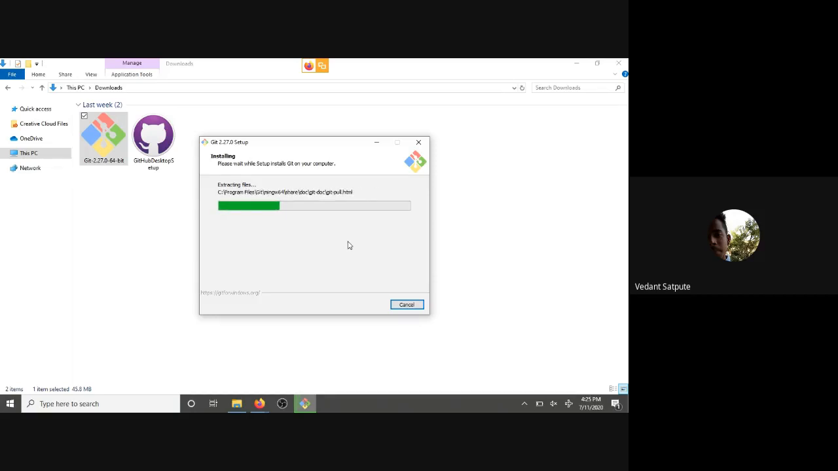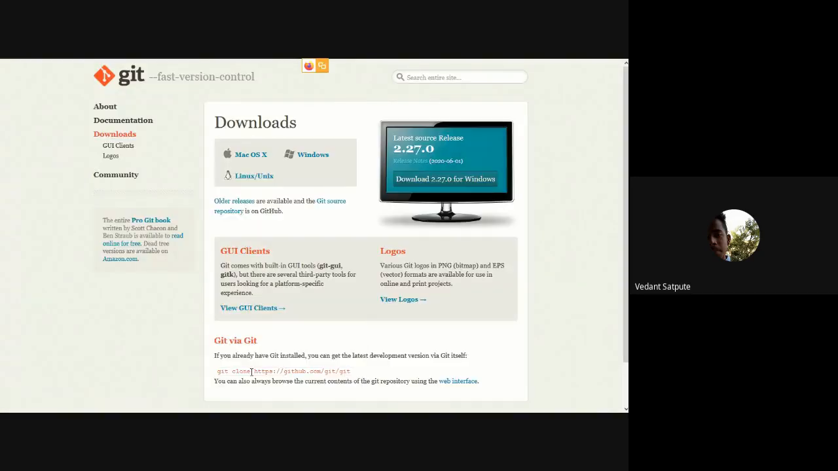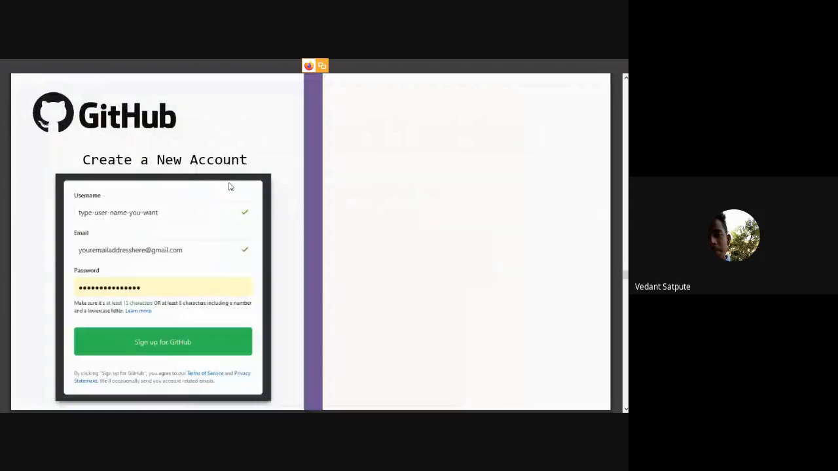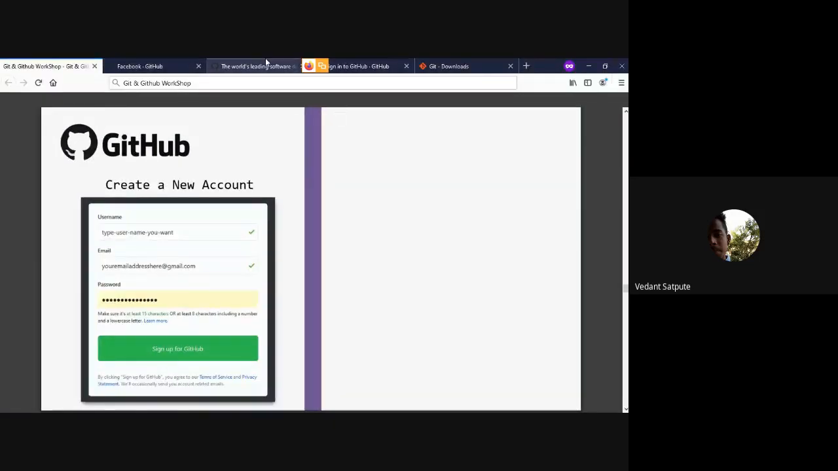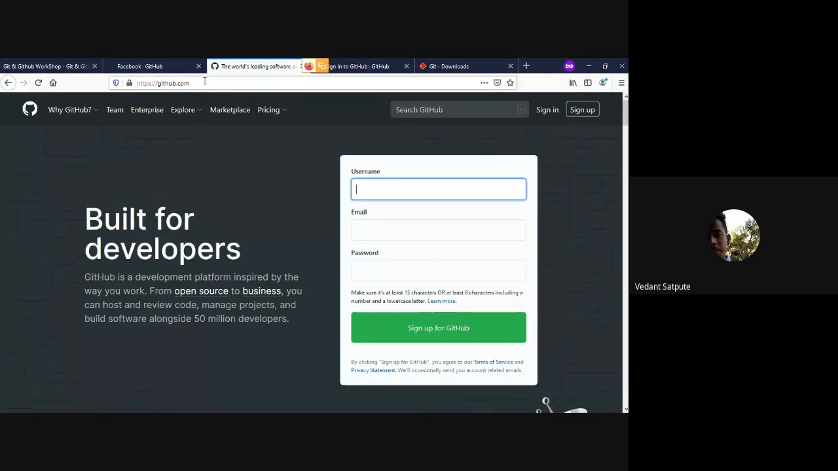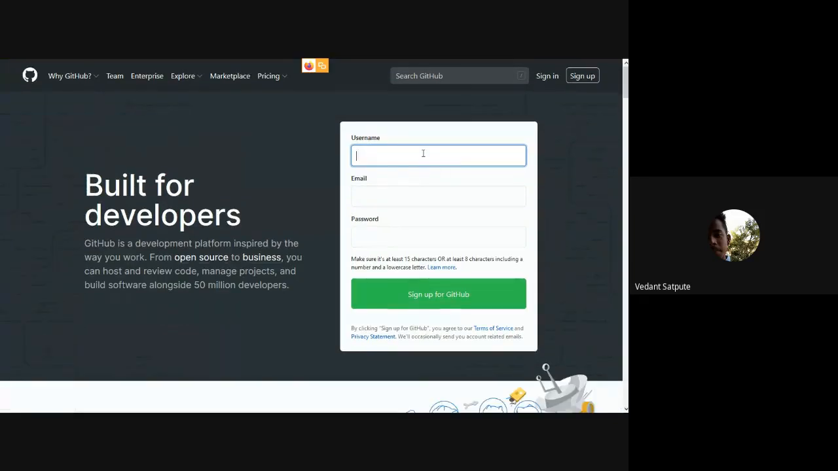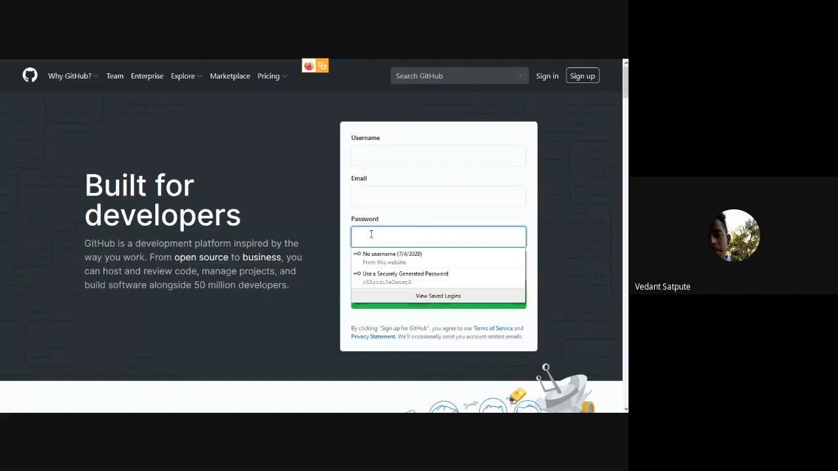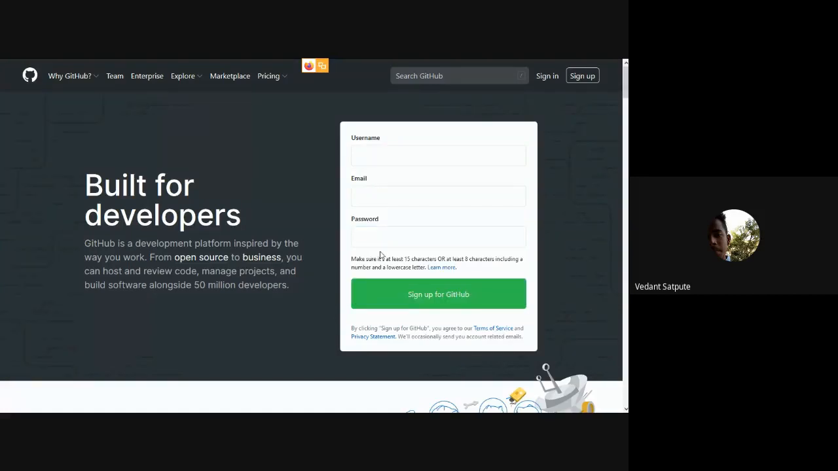We will now install Git. In the meantime, please create a GitHub account. You can go to github.com and give a username, email, and password. Please register a new account because we are going to need this account. We are going to use GitHub too.